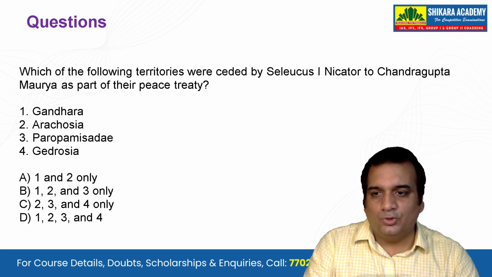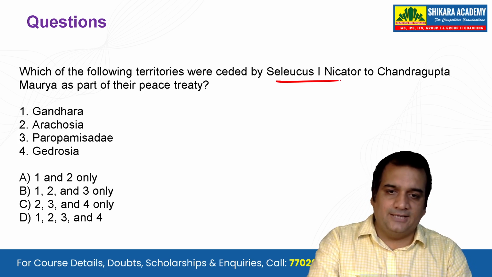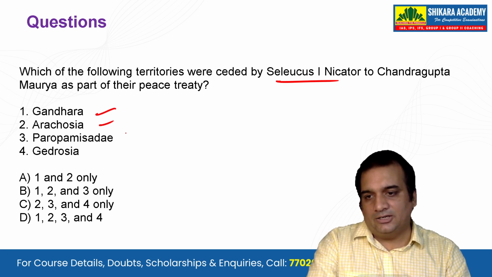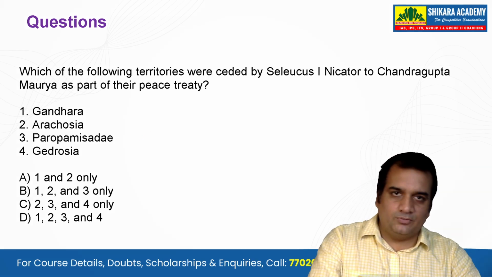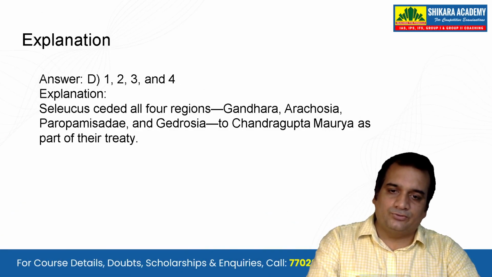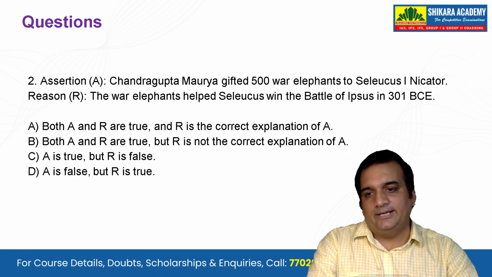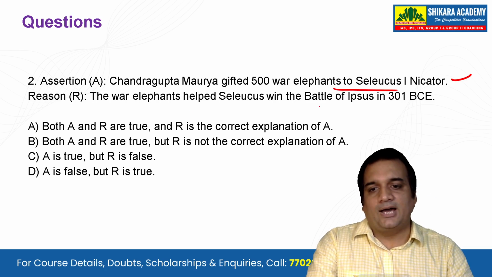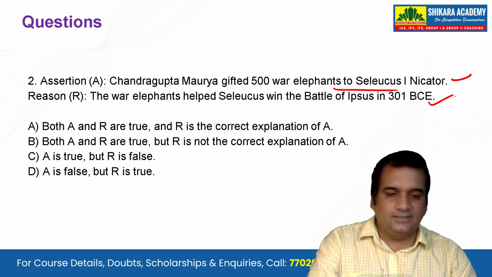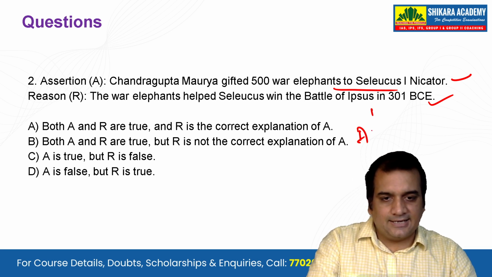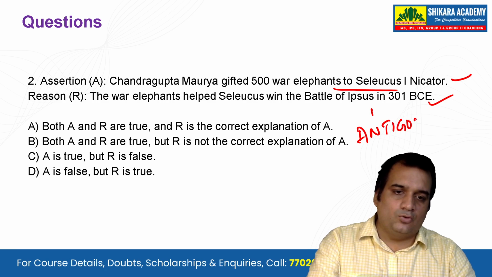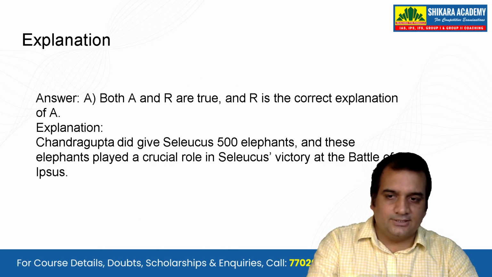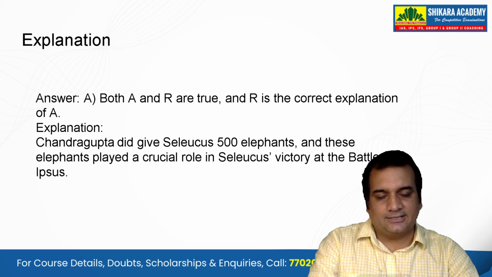Let's see a few of the questions. Which of the following territories were ceded by Seleucus the first Nicator to Chandragupta Maurya as part of the peace treaty? Gandhara, Arachosia, Gadrosia. All of these should be the correct answer. Well, the correct answer is 1, 2, 3 and 4. Yes. Let's see the next question. Chandragupta Maurya gifted 500 war elephants to Seleucus Nicator. Yes. The war elephants helped Seleucus win the battle of Ipsus in 301 BC against Antigonus the one-eyed. So what is right? Both assertion and reason are right, and it is the correct explanation also.